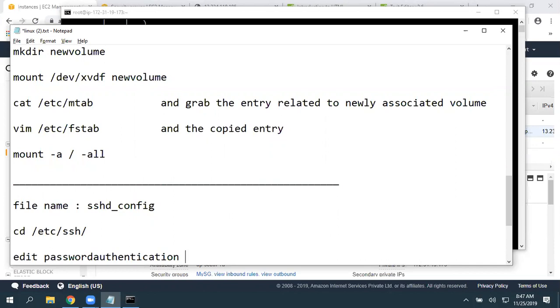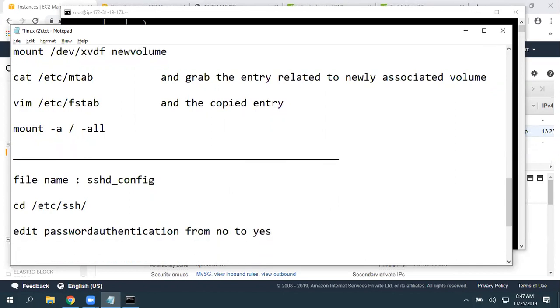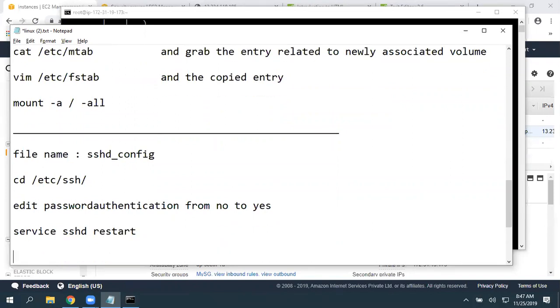Edit password authentication from no to yes. Restart the service, sssd restart, then set up a password.